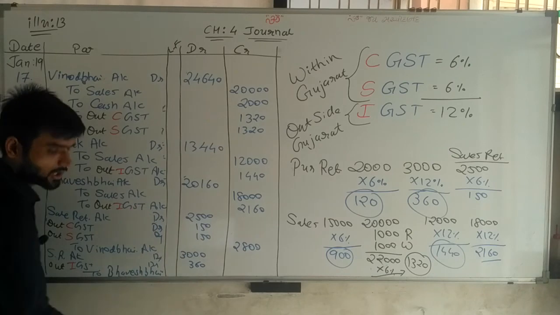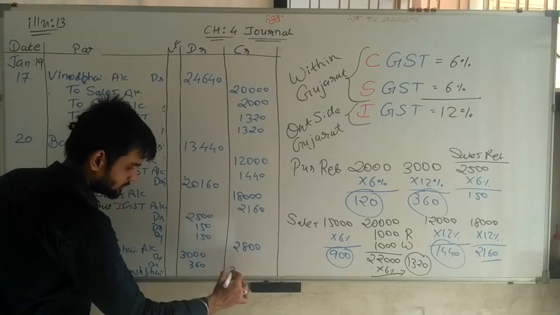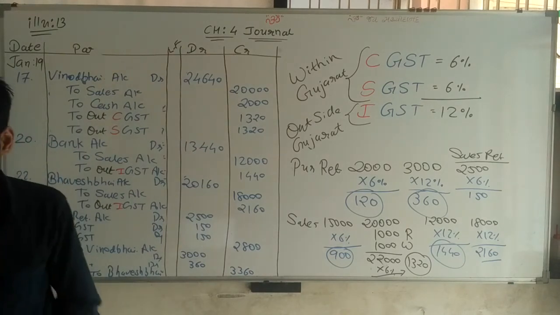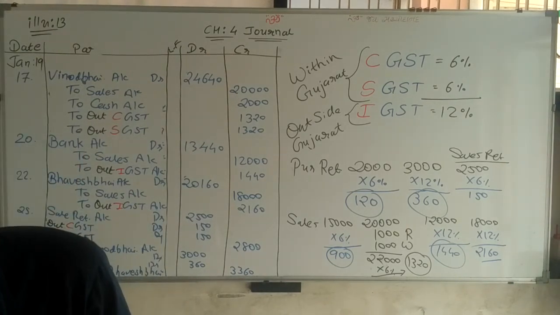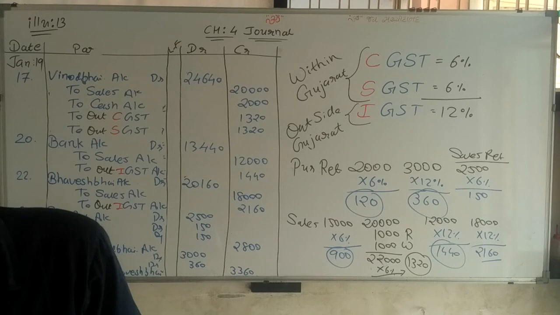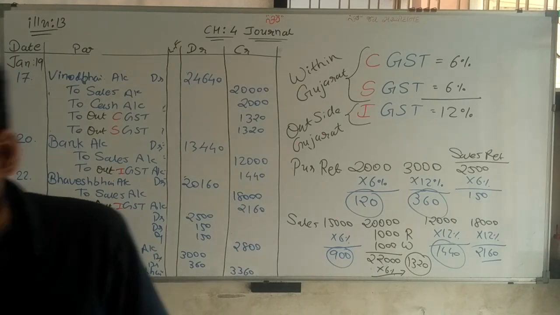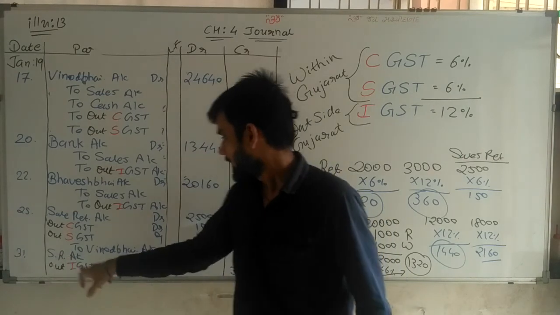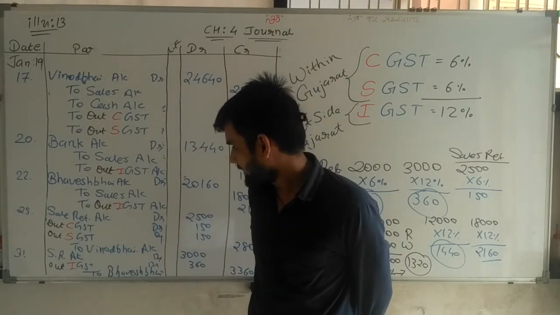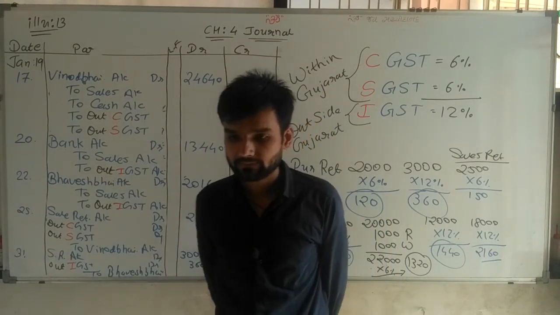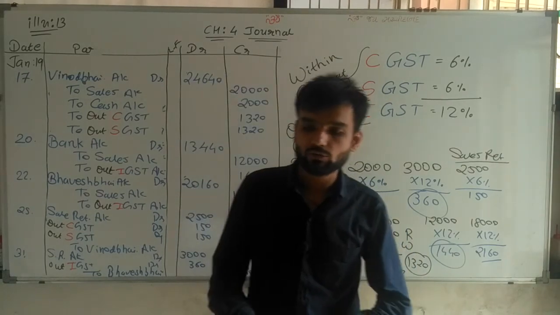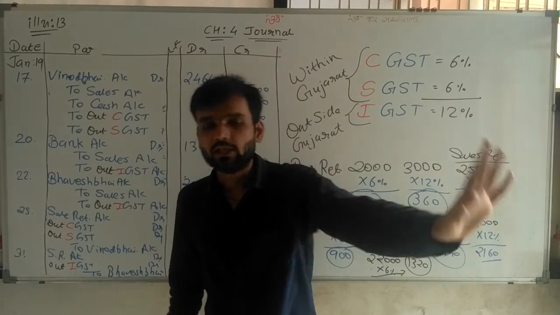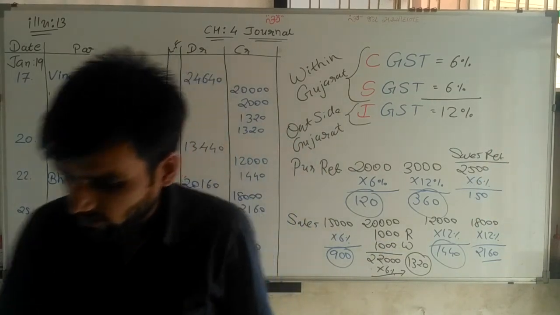Total of this is 3,360 rupees. So sales return account debit 3,000 rupees, output IGST account debit 360, and last, to Bhavesh Bhai account 3,360. And if you make the total, then your sum is 100% completed.